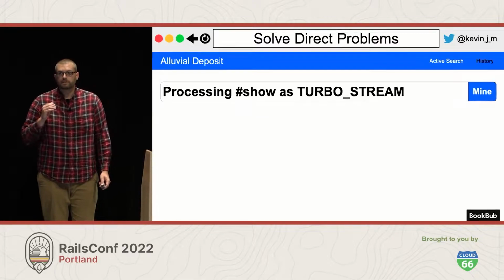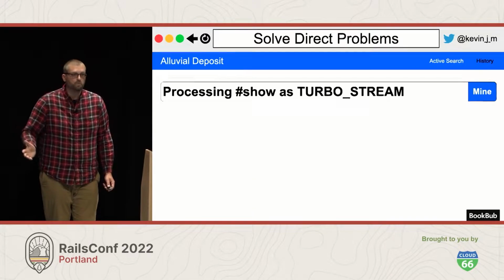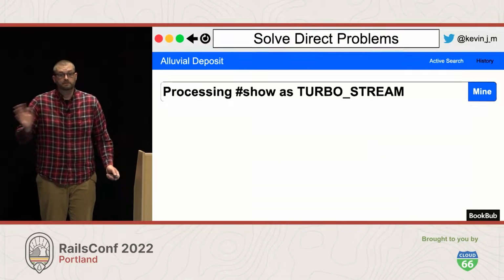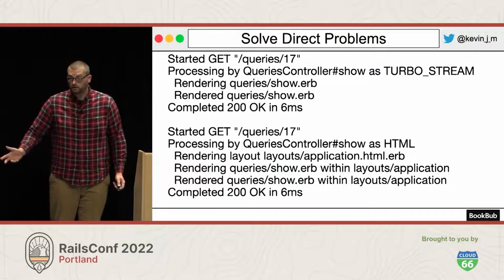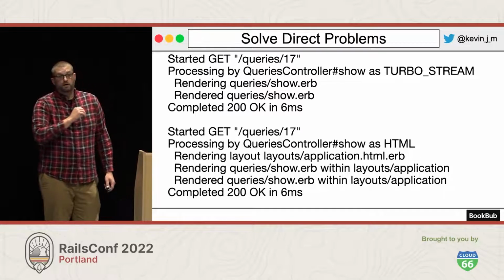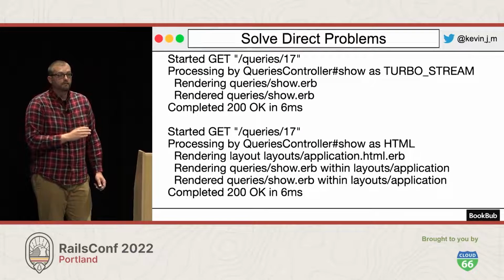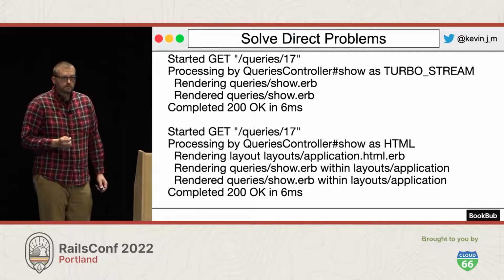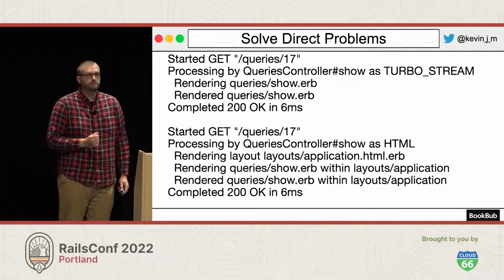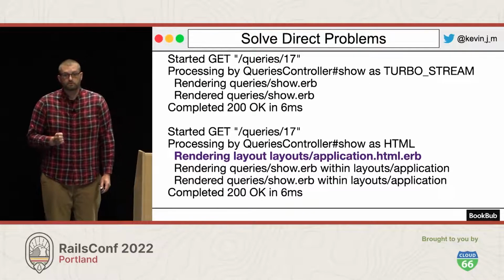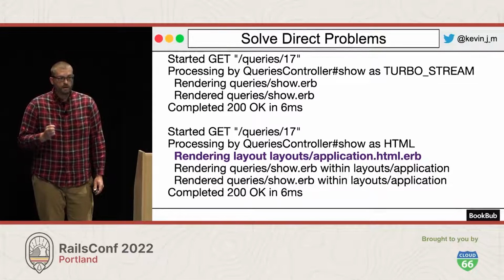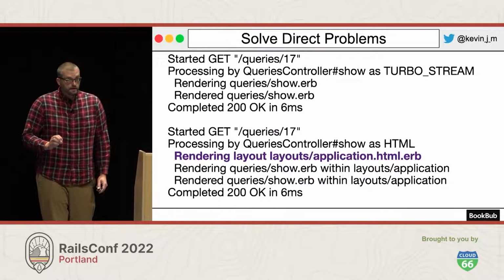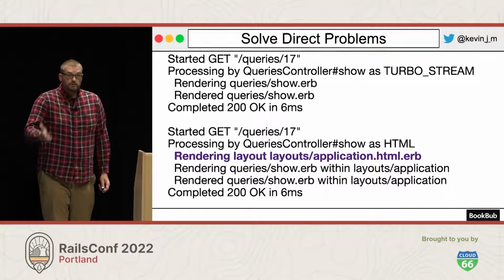So I start to think that maybe my show page just doesn't work. So I go into my browser, I type /query/17, I hit enter, and it does render. It works, it's working. So we can see on the top our TurboStream request that didn't work, on the bottom our HTML request that did work, and now I'm playing a game of spot the difference. And I notice that the HTML request has an additional line where it's rendering a layout, and the Turbo request is not doing that. So I start to think maybe my problem is that Turbo's not rendering the layout.